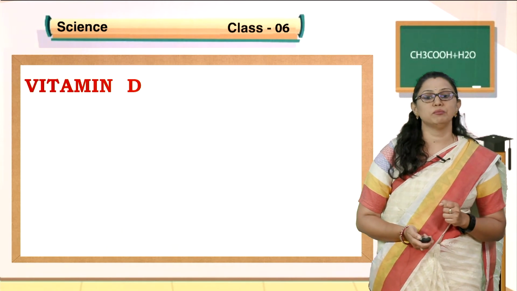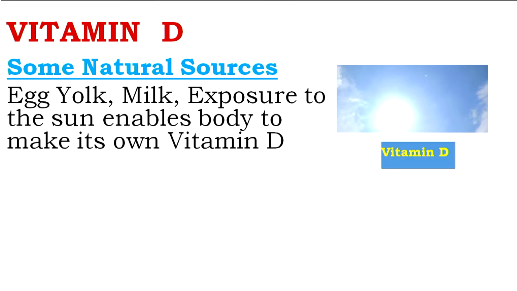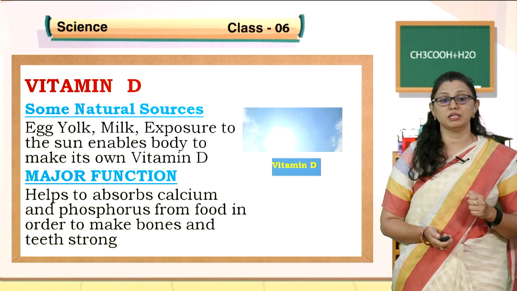Now, vitamin D. What are you observing, children, in this picture? Yes, your guess is correct. It is the sun. What is a major source of vitamin D? Egg yolk, milk, and exposure to the sun enables the body to make its own vitamin D. The sun is the ultimate source of vitamin D, children. What is a major function of vitamin D?